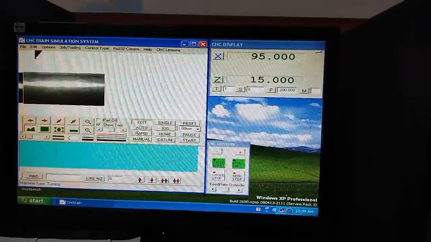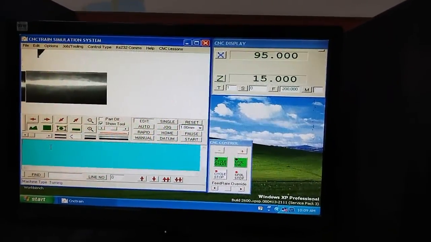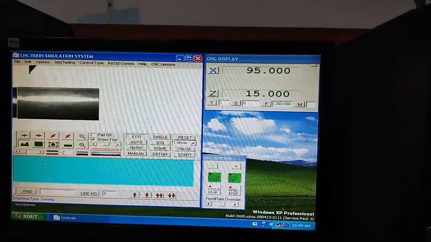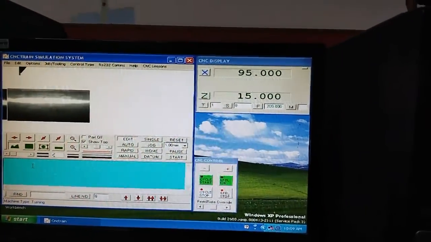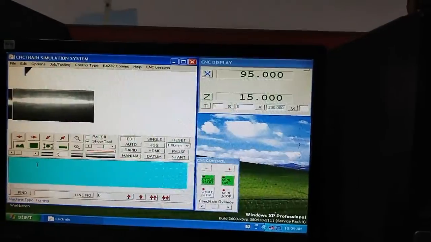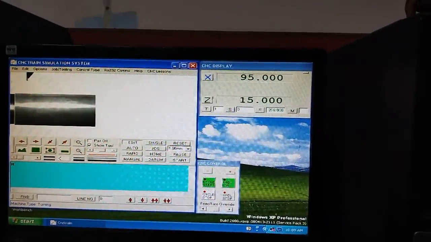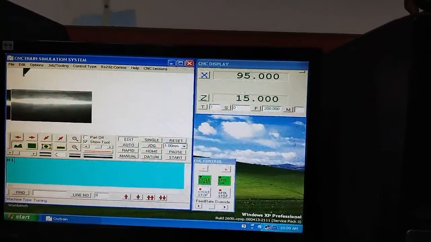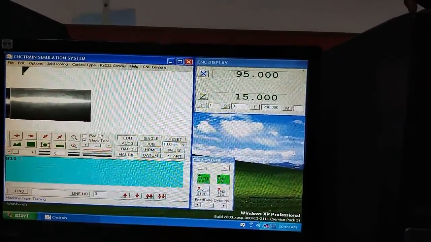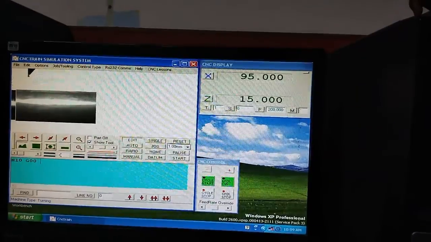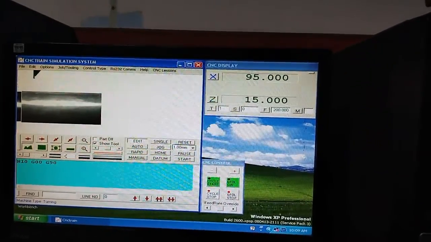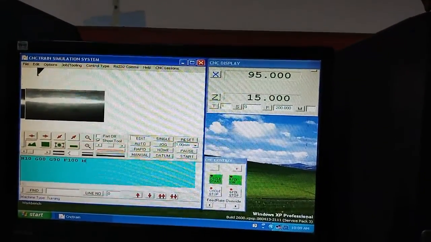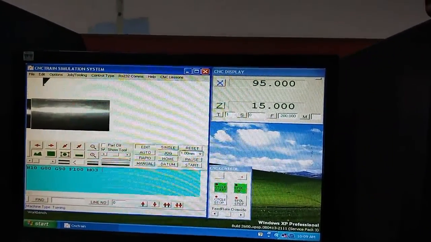So now we can write the program. This is the program that we are going to type now. Initially we can start from the line number. Start 10, G00, G90, F100, M08.